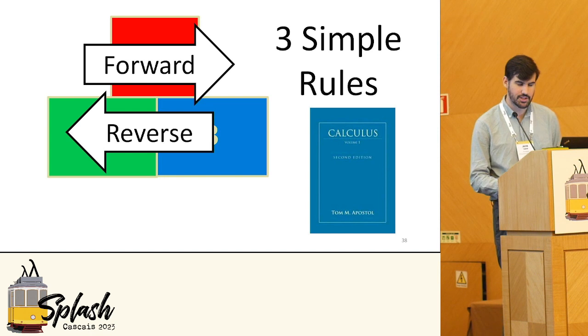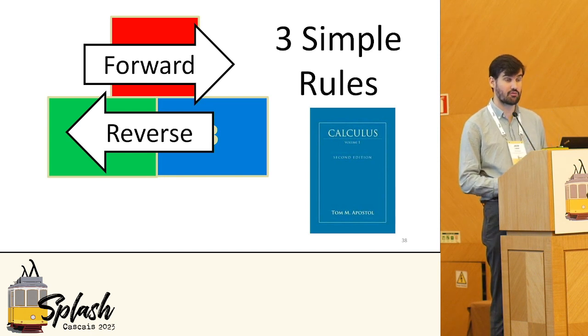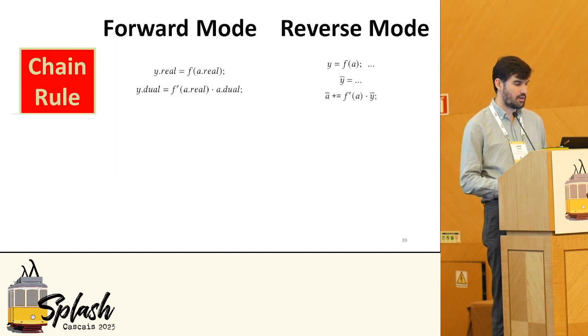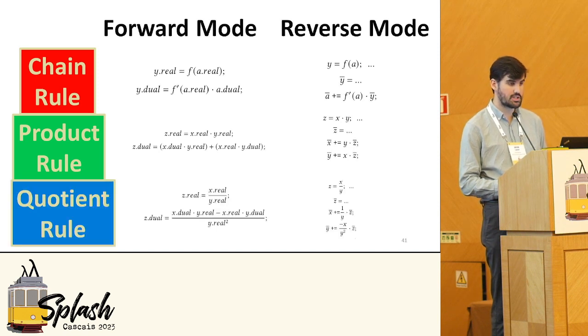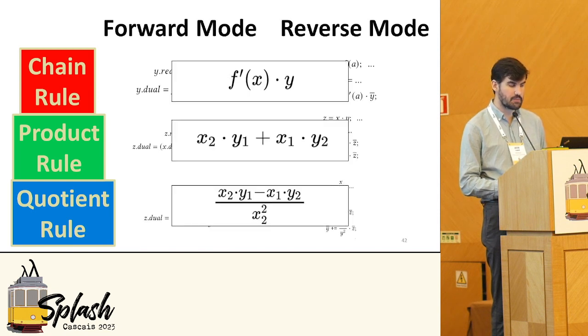The beautiful thing is that these rules work in both forward and reverse mode automatic differentiation. It doesn't matter the order in which you compute the derivatives, you still have to compute the same derivatives either way. And we can even see this by looking at the source code for the chain rule in both the forward and the reverse mode case, likewise for the product rule and the quotient rule. We see that even though the order of the derivatives is different, we still see the same fundamental patterns emerge in both forward and reverse mode.